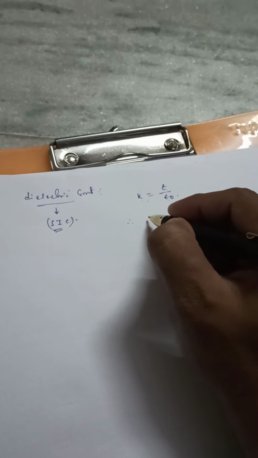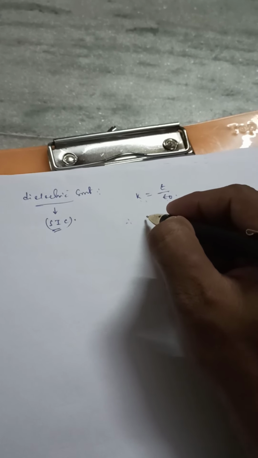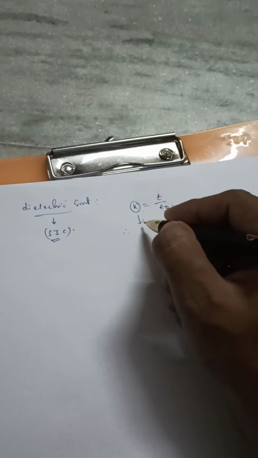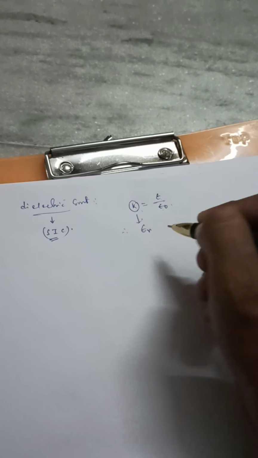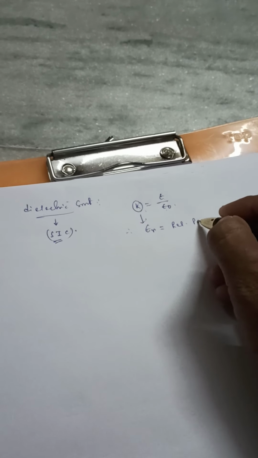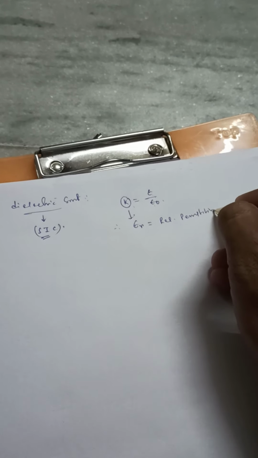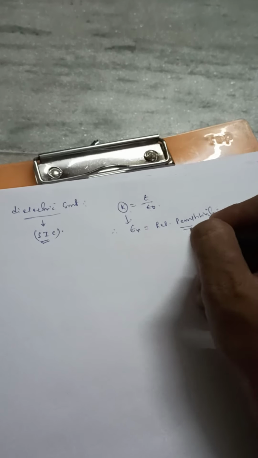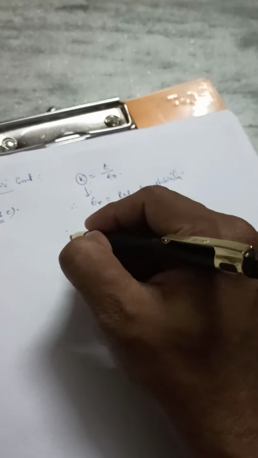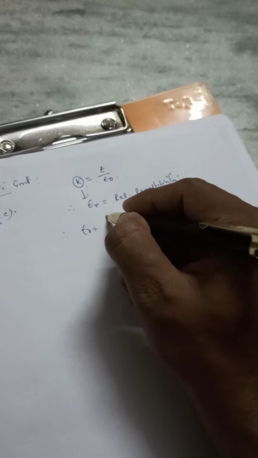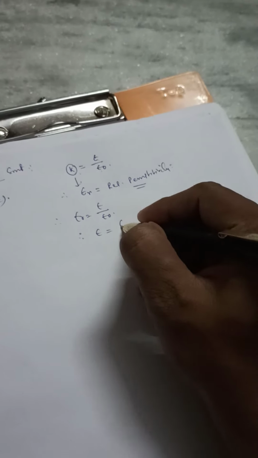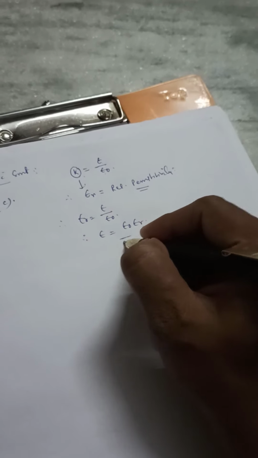This can also be written like epsilon r, because it is relative permittivity. So relative permittivity and dielectric constant are kind of same thing. So from here your epsilon r equals epsilon by epsilon 0. So epsilon equals epsilon 0 into epsilon r.